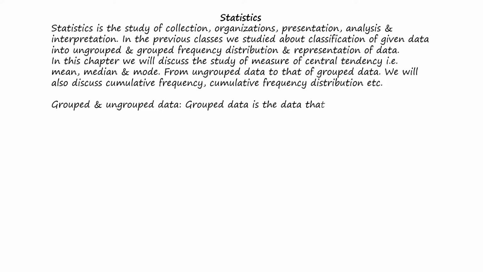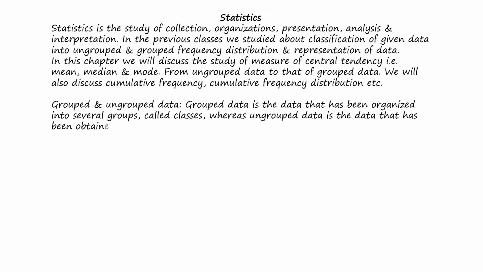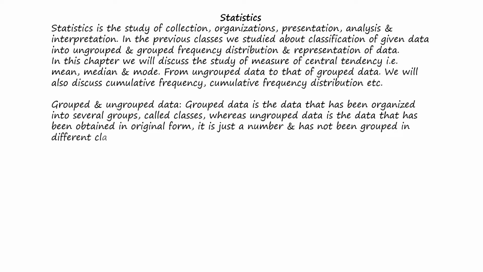Grouped and ungrouped data. Grouped data is the data that has been organized into several groups called classes, whereas ungrouped data is the data that has been obtained in original form. It is just a number and has not been grouped in different classes.